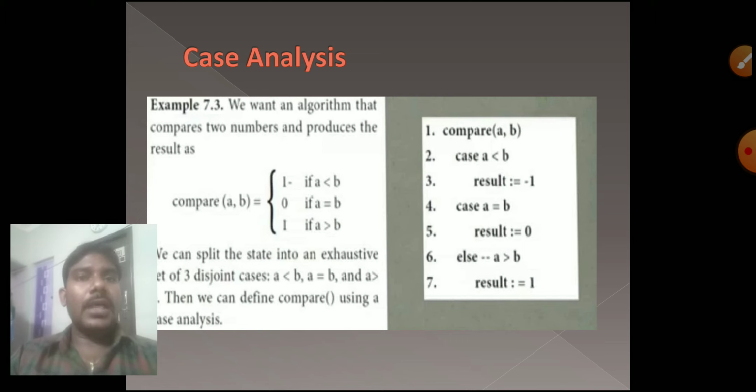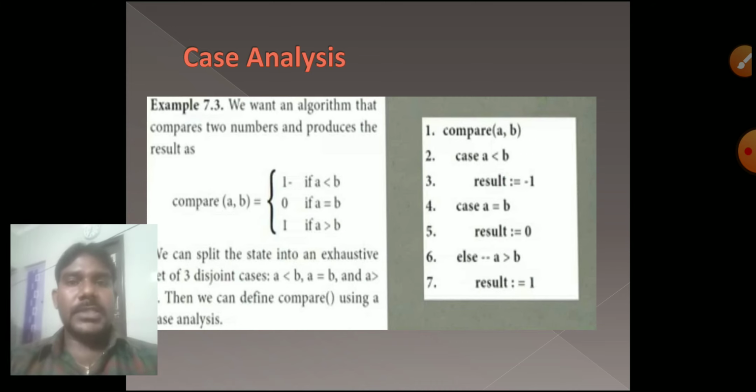Okay, this is the case analysis. Two values, they have to compare by applying the case analysis method. This is a very important topic. Case analysis is a very important 2 mark question, and they can also ask it as a 3 mark question.